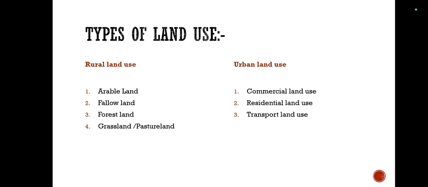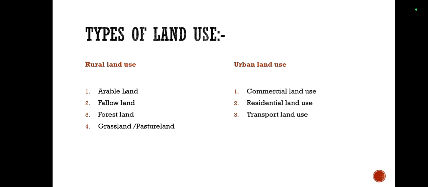For this purpose, different types of transportation facilities are found in cities, like public bus stops, railway lines, metro, monorail, commercial vehicles, etc. In addition, the number of private vehicles has also increased. Hence, in cities, roads, railway lines, stations, petrol pumps, transport depots, and vehicle repair centers occupy large areas. These are included in transport land use.